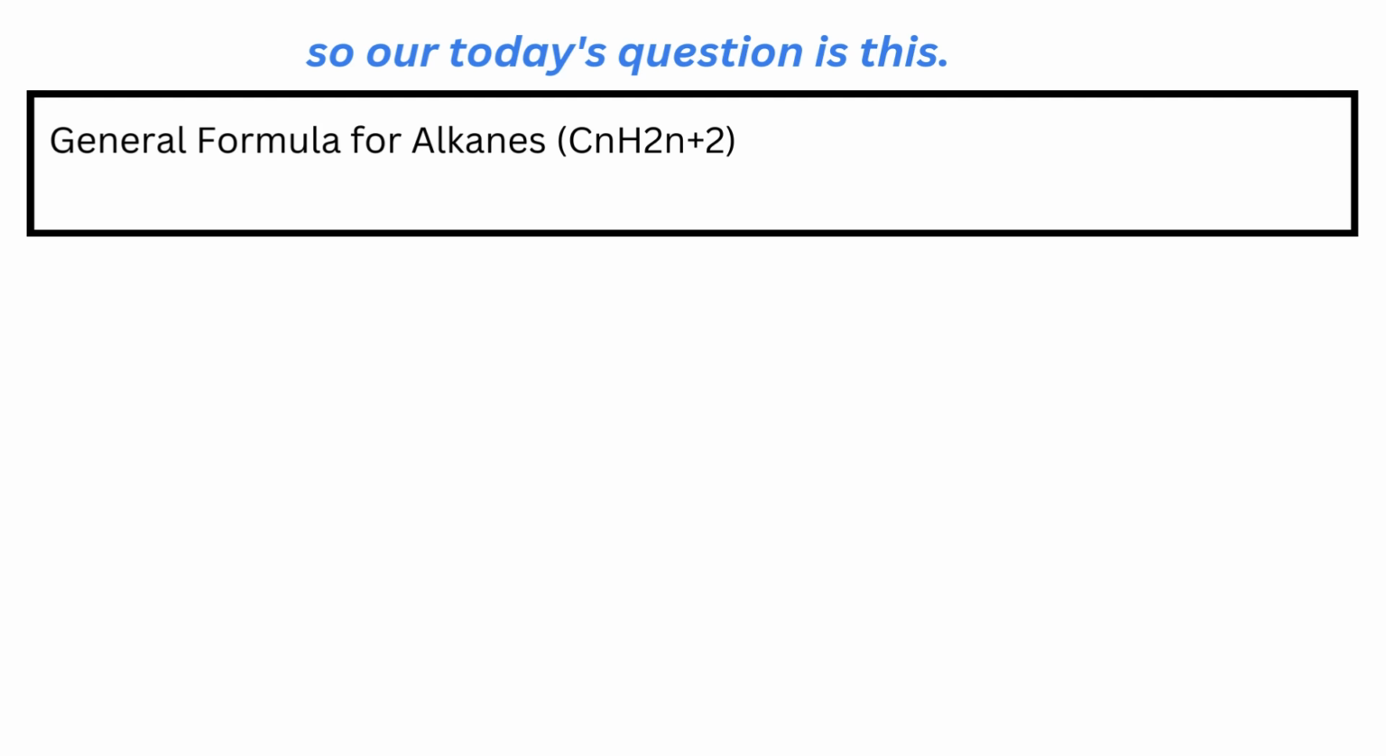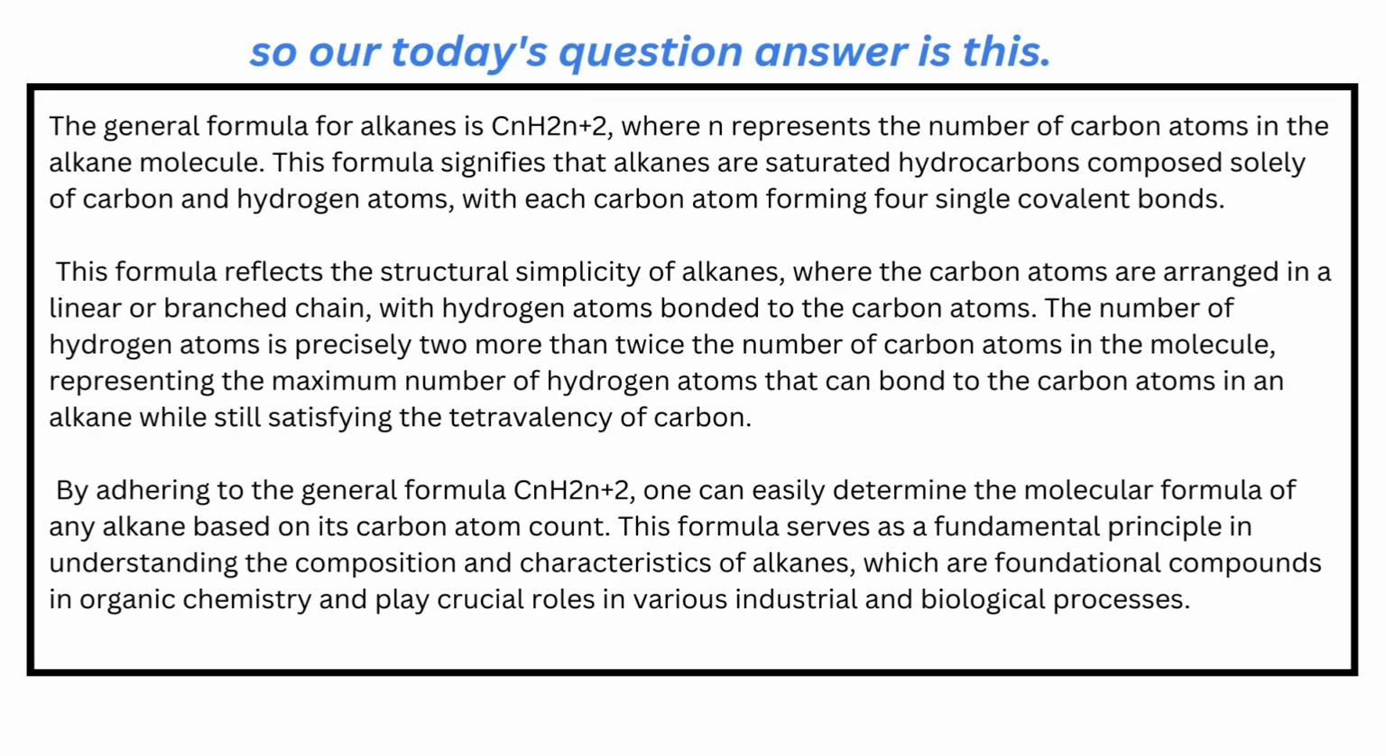General formula for alkanes. CnH2n+2. The correct answer is: the general formula for alkanes is CnH2n+2, where n represents the number of carbon atoms in the alkane molecule.